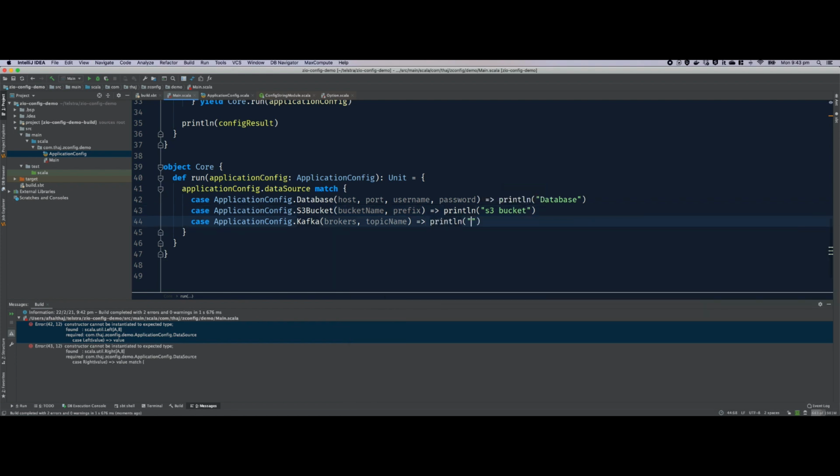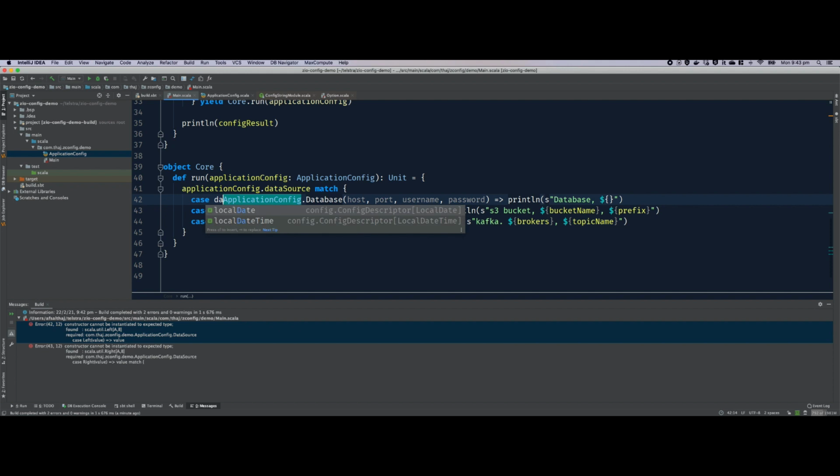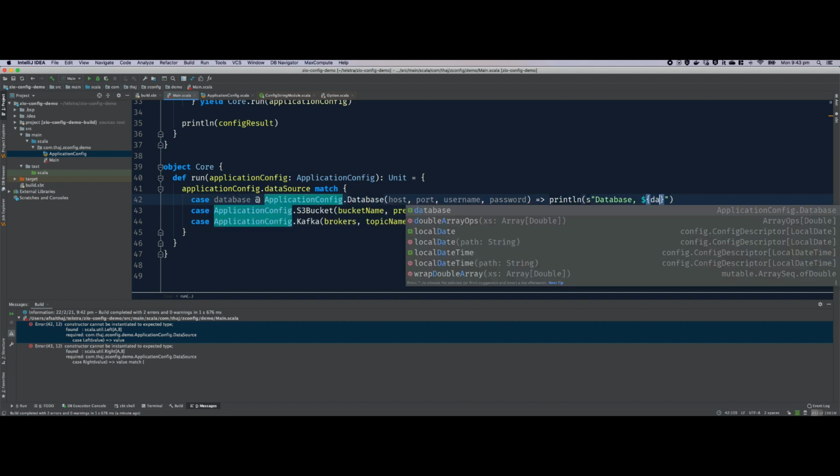And that's a Kafka. Maybe we can put brokers, topic name, S3 bucket, bucket name, and prefix. And for database, maybe you can choose to just print out the database as a whole.